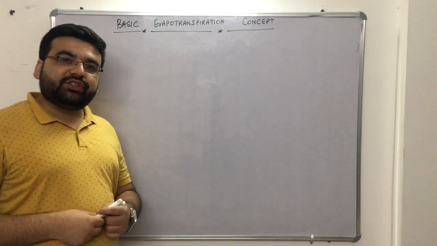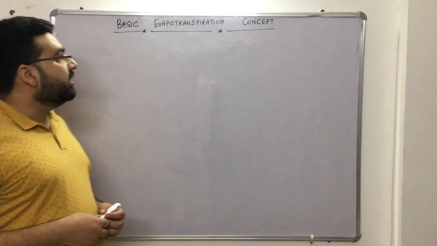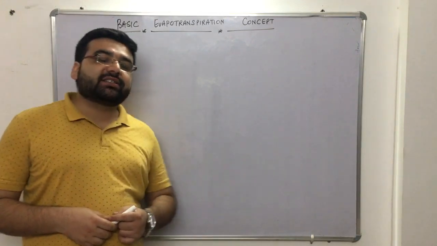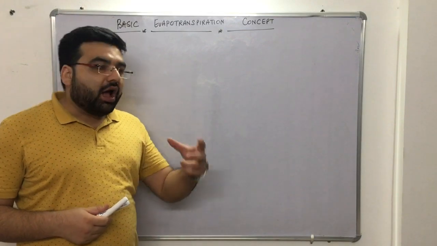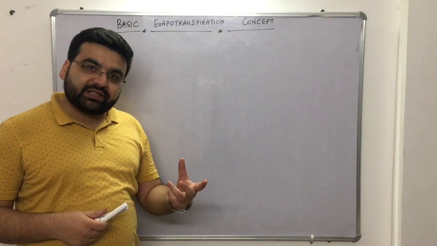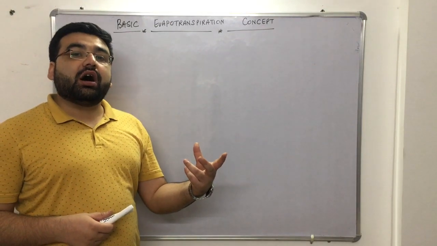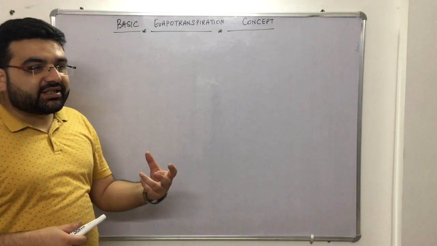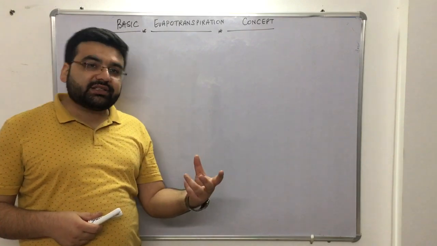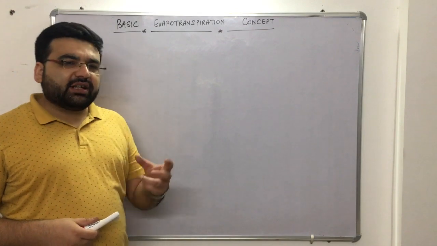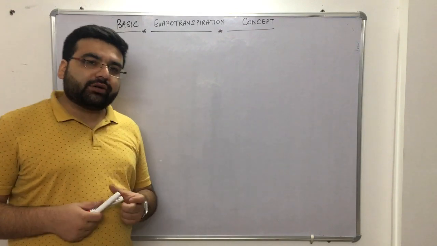Subject: hydrology. Chapter: evaporation. Topic: basic evapotranspiration concept. Now students, we have already discussed what evaporation is, how it takes place, and the concept behind the process of evaporation. We have also discussed the various empirical methods, evaporimeters, and the analytical methods, in a short bit.